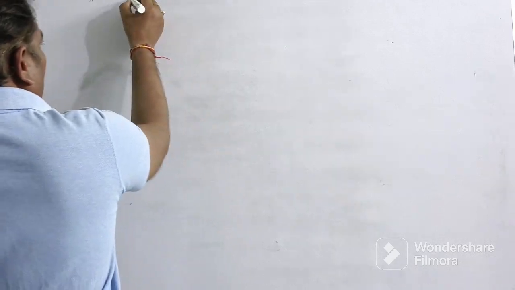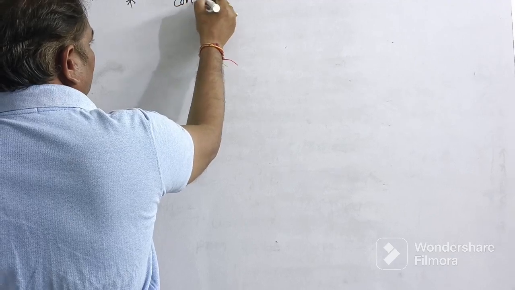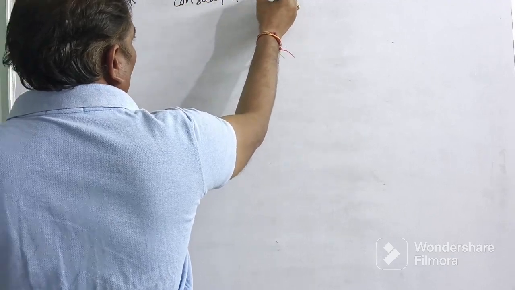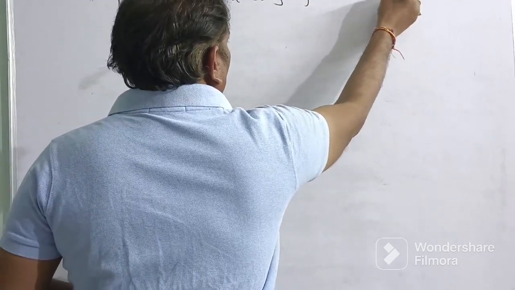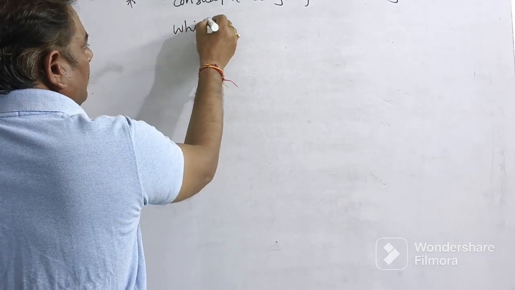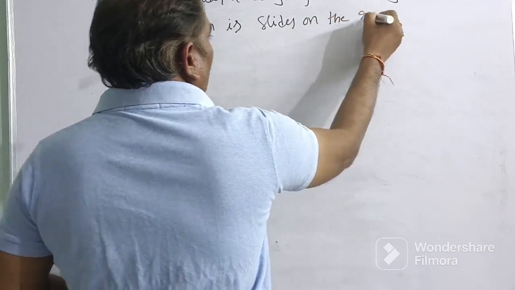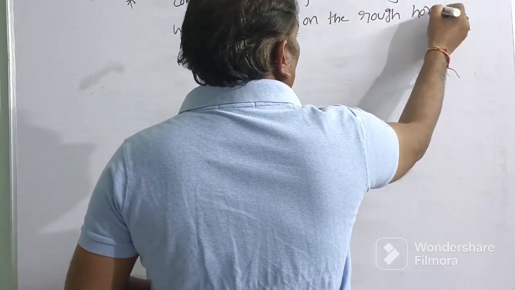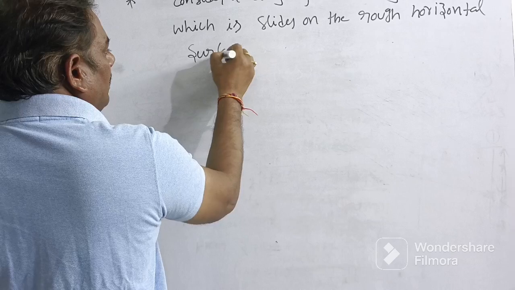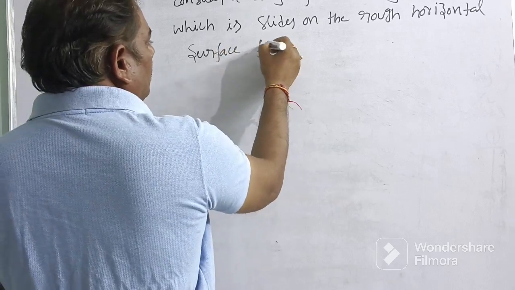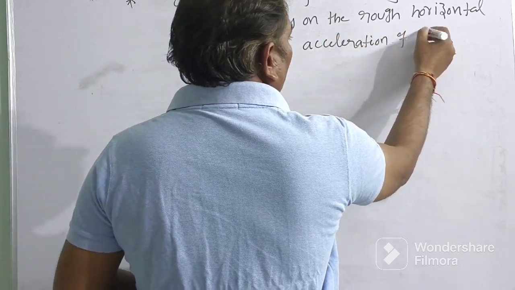Suppose consider a body of mass 10 kg which slides on a rough horizontal surface. Find the acceleration of the body.